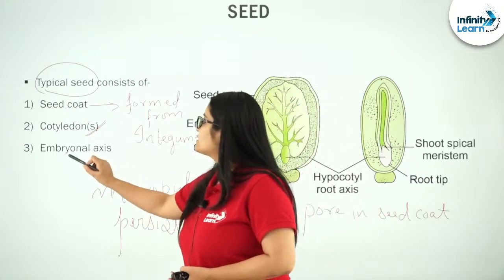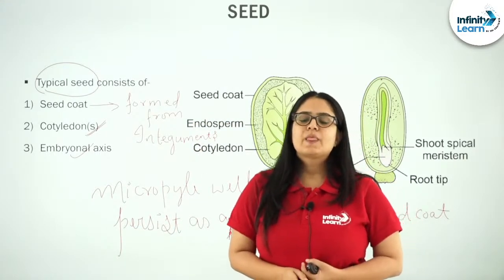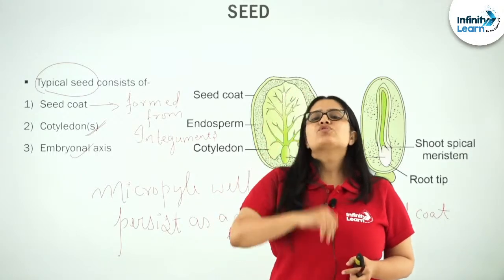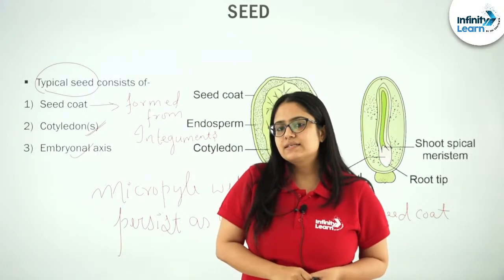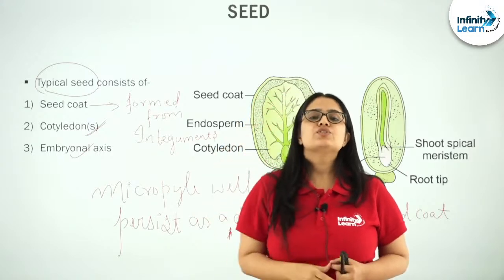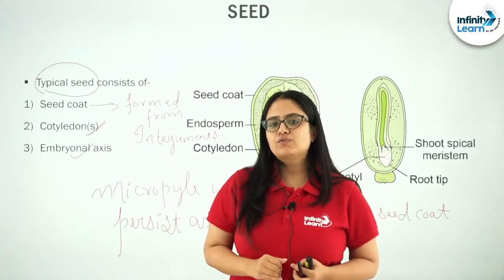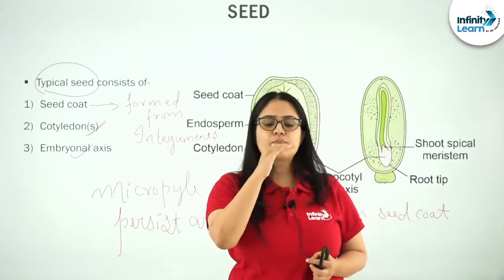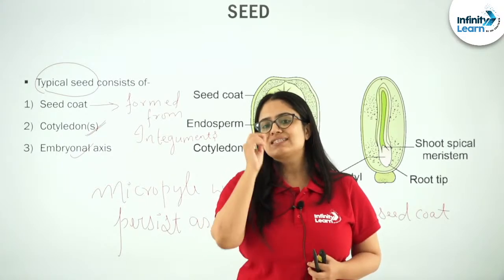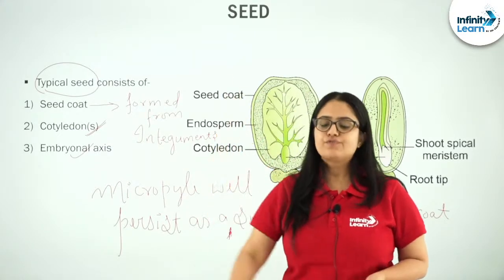Next is the embryonal axis. Inside a seed, the upper portion of the embryonal axis, above the level of the cotyledons, terminates into the plumule, which will form the shoot tip. And the lower portion of the embryonal axis, below the level of the cotyledons, terminates into the root tip or radicle of the future plant.